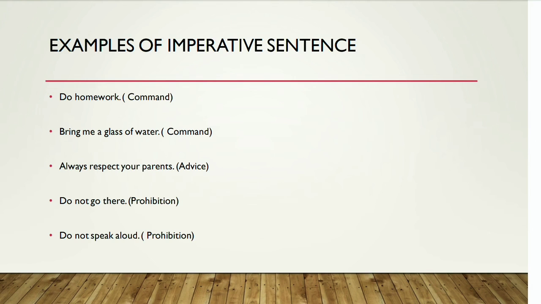And the fourth one is "Do not go there." This is a prohibition in which we are refraining someone from doing a particular thing. And the last one is "Do not speak aloud." This is also a prohibition in which we are refraining someone from speaking aloud. So this was the concept of imperative sentence. I hope it has become clear to you all.